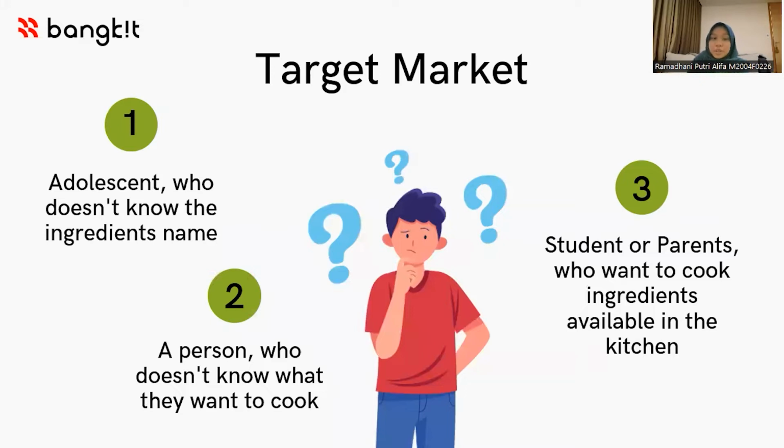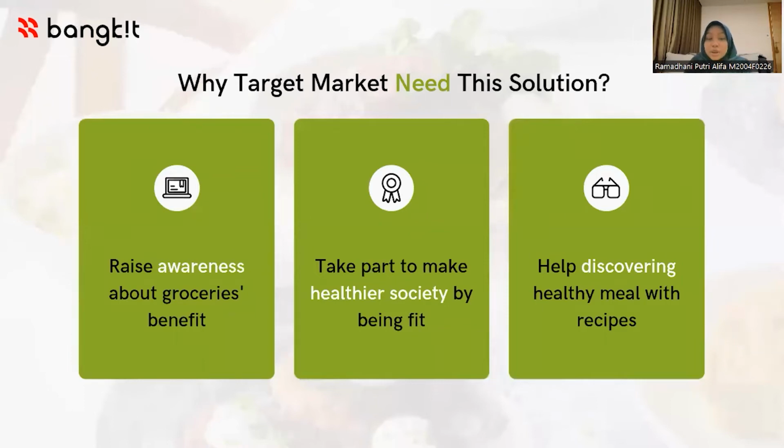And the target market itself is, first, adolescents who don't know a lot of ingredient names, and the second target is a person who doesn't know what they want to cook, and the last is students or parents who want to cook ingredients that are available in the kitchen. And why does the target market need this solution? Because first, this app raises awareness about groceries' benefits, and the second is to take part in making a healthier society by being fit, and the last is we help discover healthy meals with recipes.